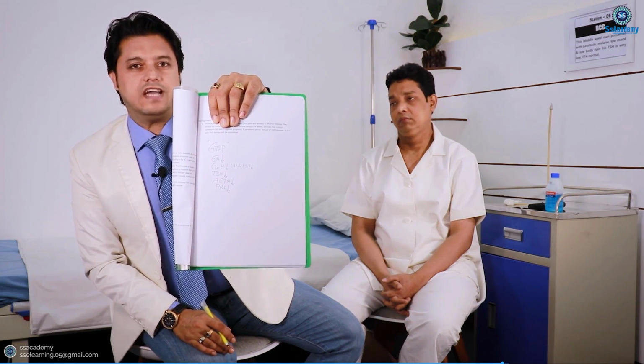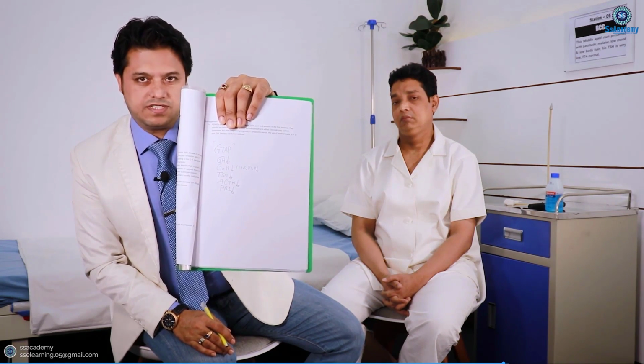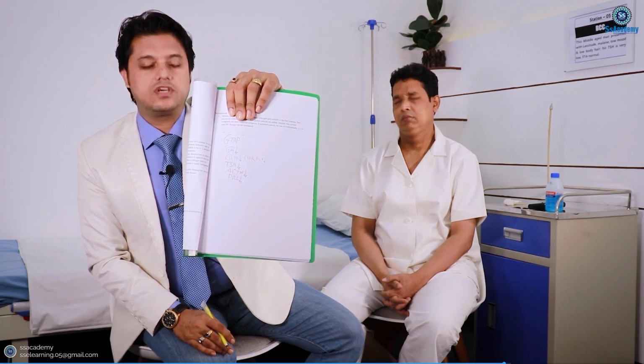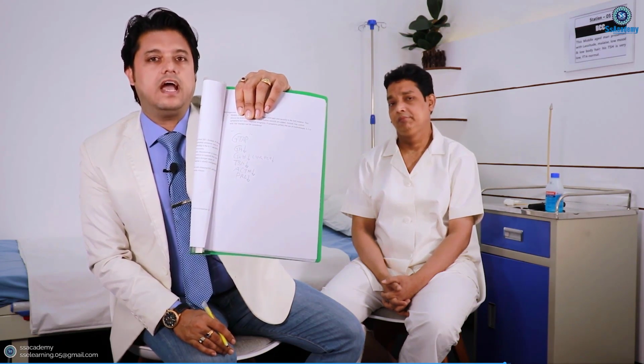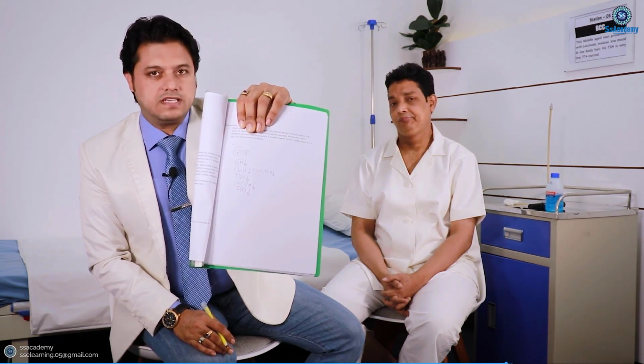So yes, here's the G-TAP. Say with me, G for growth hormone deficient first, and then G for gonadotropins, that is the LH and FSH, and T for TSH, A for ACTH, and P for prolactin. Yes, my dear doctor. So these are progressive disorders. A progressive disorder of the pituitary gland may be a tumor, maybe a benign tumor, or a malignant tumor, all right, adenoma. So pituitary adenoma. The progressive disorder leads to the growth hormone first, then the gonadotropins, then the TSH, then the ACTH, and of course then the prolactin.